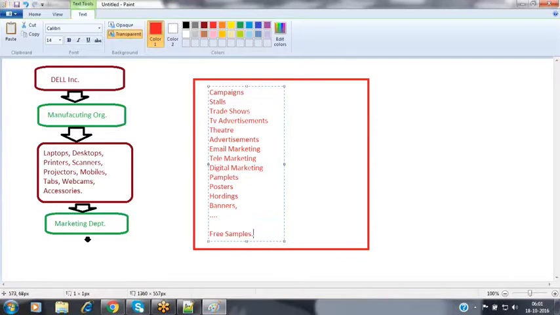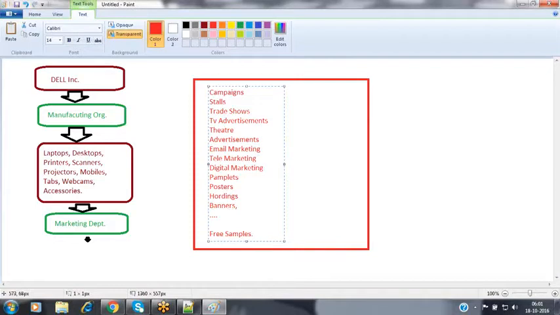Once the products are ready, whether it may be products or services that you are offering to your customer, in order to promote your product or service, we are going to be using various marketing approaches. These are the various approaches we can use to promote your products. We can conduct a few campaigns, a few stalls, a few trade shows, TV advertisements, and email marketing. Like that, so many ways are there to promote your products.